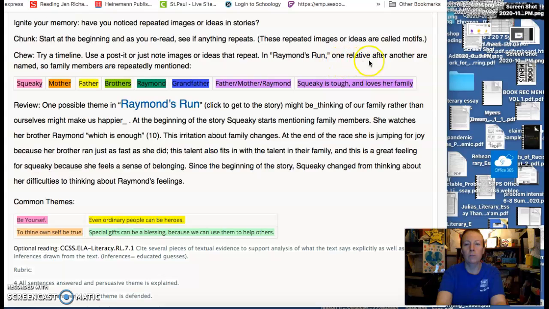In Raymond's Run, one relative after another is named, so family members are repeatedly mentioned. Squeaky, mother, father, brothers, Raymond, grandfather. Father, mother, Raymond. Squeaky is tough and loves her family.